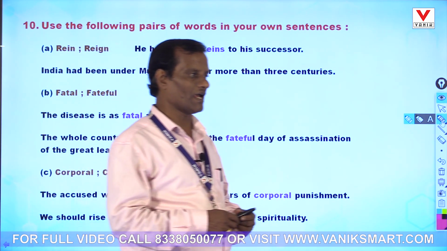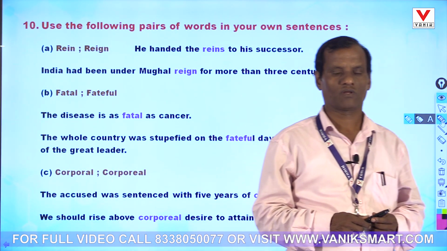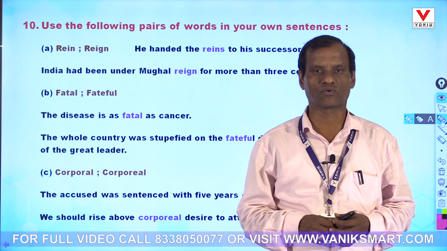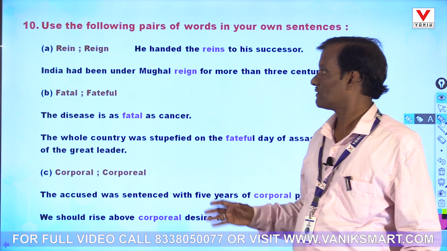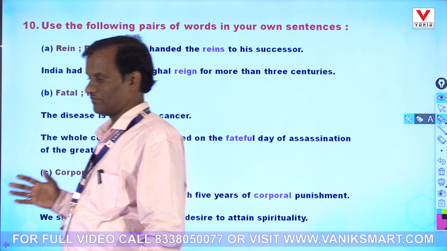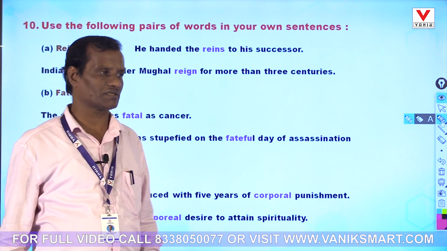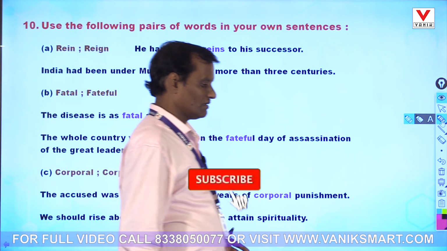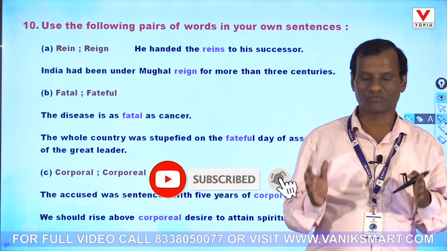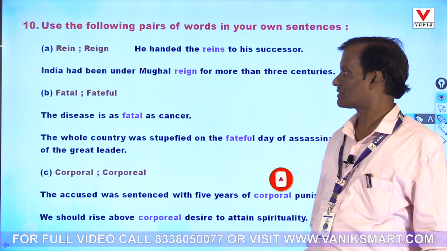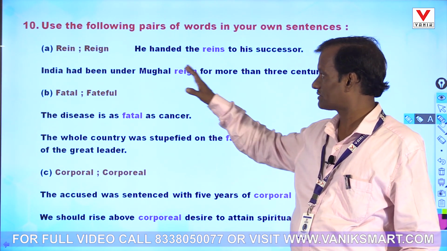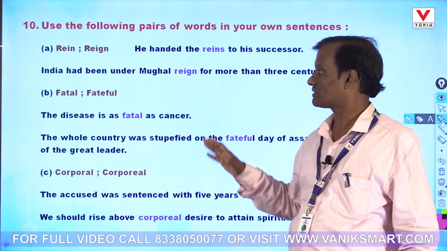This is your second class on OCS Compulsory English Paper 2019. We had discussed the various questions in the first class. In the second class, we shall continue from where we left. We had discussed all these pairs of words, homonyms.